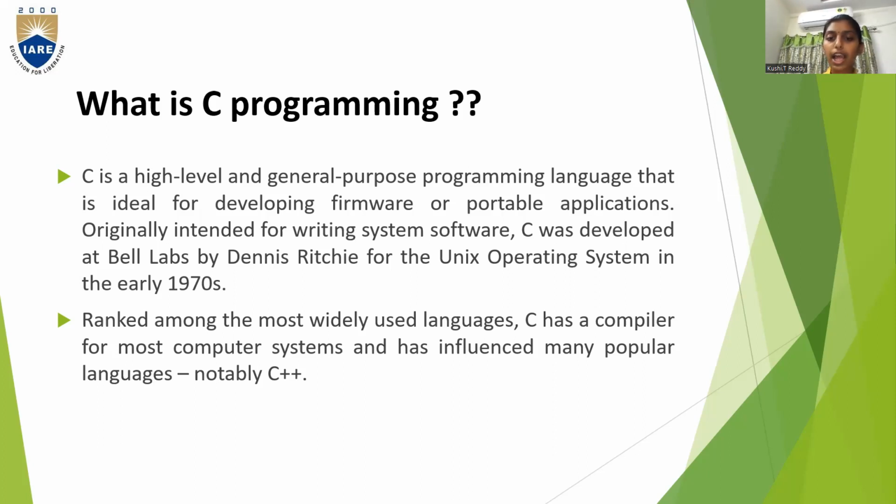Ranked among the most widely used languages, C has a compiler for most computer systems and has influenced many popular languages, notably C++.